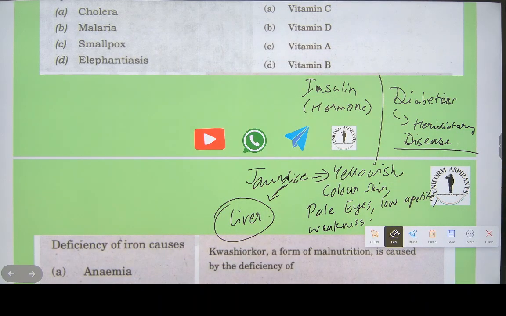Let me check comments. Finish writing this.